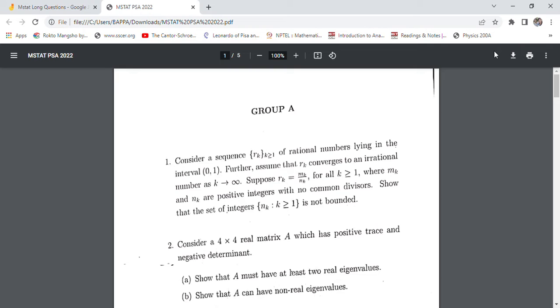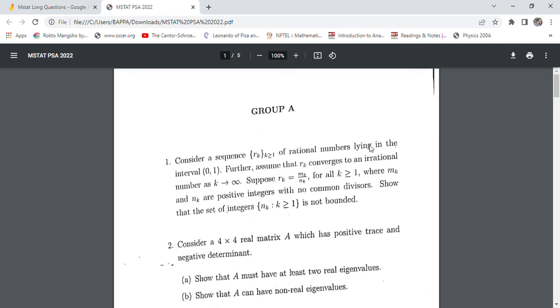It says that consider a sequence r_k, k greater than or equal to 1, of rational numbers lying in the interval (0, 1). Further, assuming that r_k converges to an irrational number as k tends to infinity.